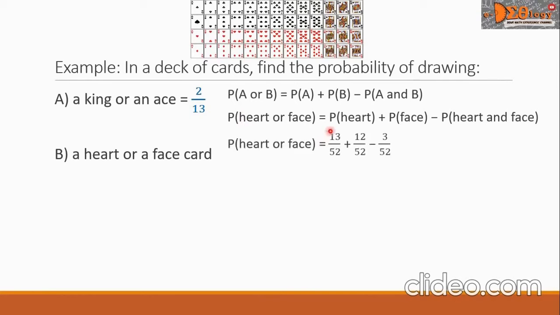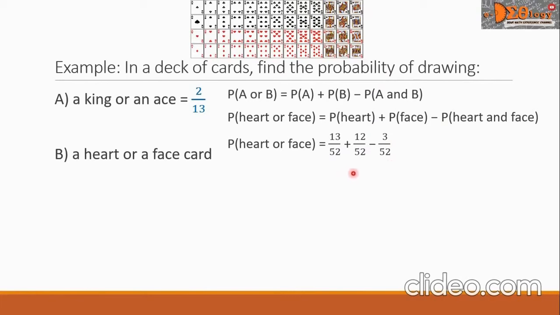So let's begin with the probability of heart. There are 13 cards with hearts. So that is 13 over 52 plus the P of face. You can see here there are 12 face cards in a deck of cards. That's why this is 12 over 52. Then minus the P of heart and face. There are 3 cards here, a heart and a face at the same time. So we see here 3 over 52.